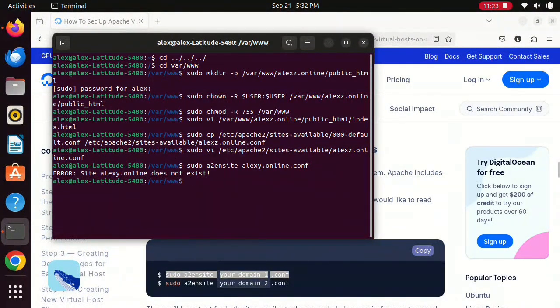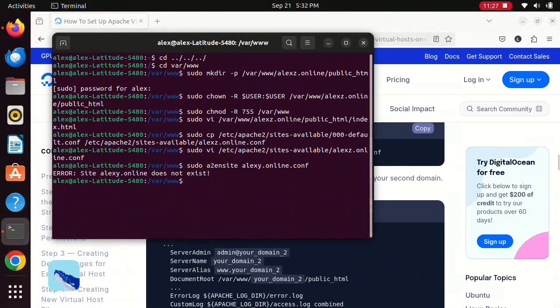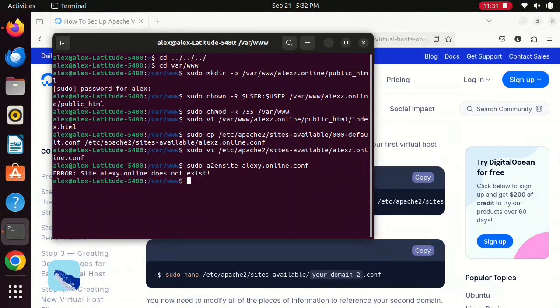So here, the problem occurred here. The reason for this is because on my configuration file that I just created, I missed the letter L on the name of my server.